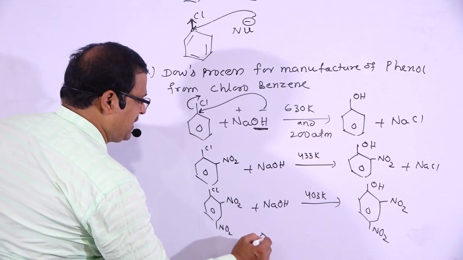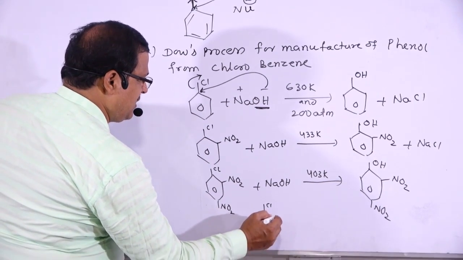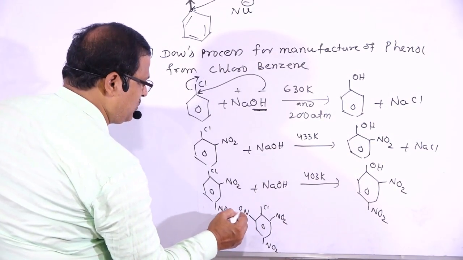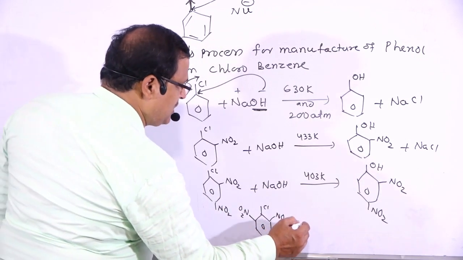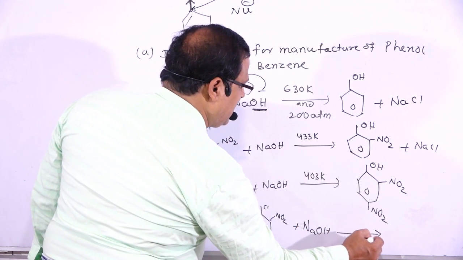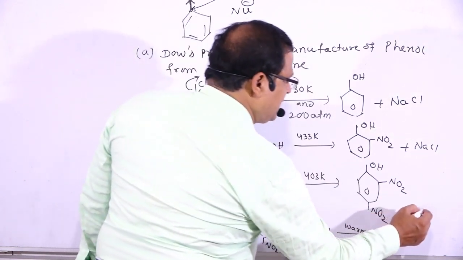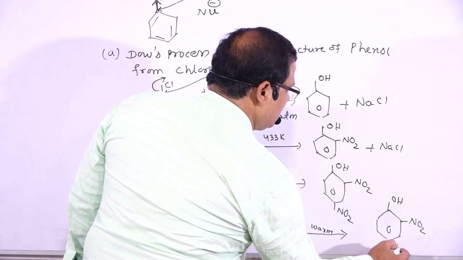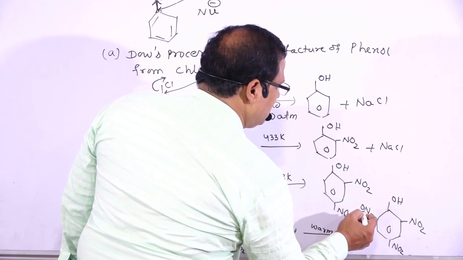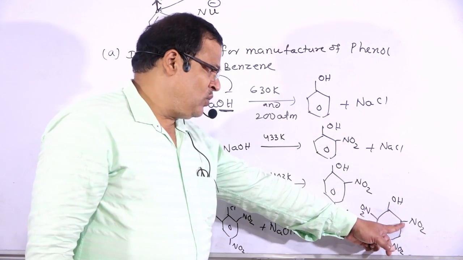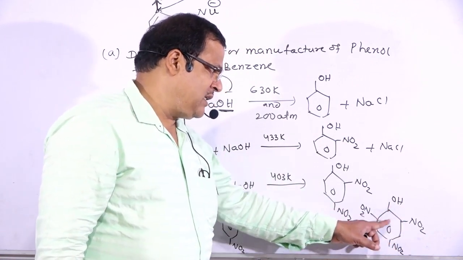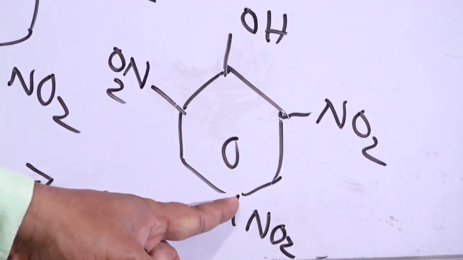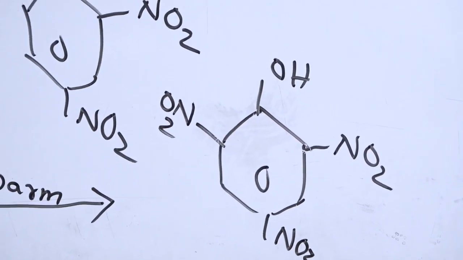But if we take the case of Cl where all the ortho and para positions are occupied by NO2 groups, plus NaOH, only warming is needed. There is the formation of this product, OH, picric acid, that is 2,4,6-trinitrophenol. 2,4,6-trinitrophenol will form, which is otherwise known as picric acid.